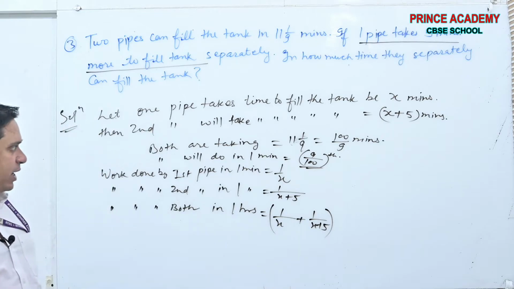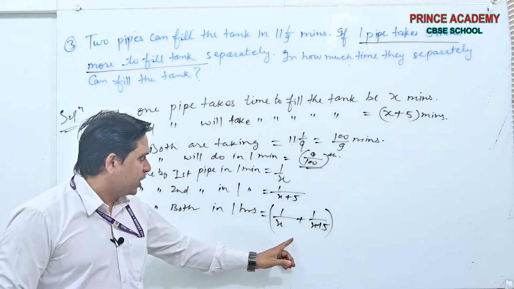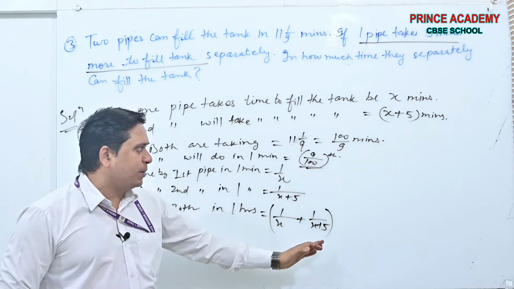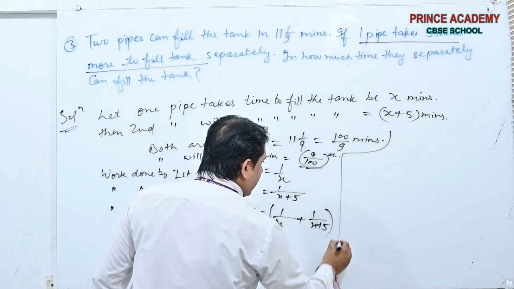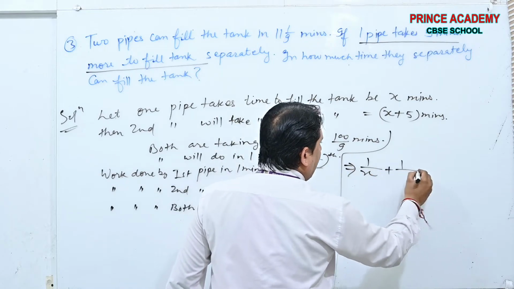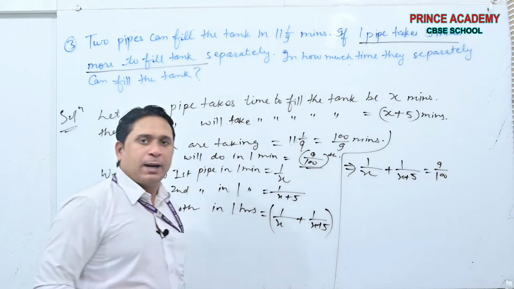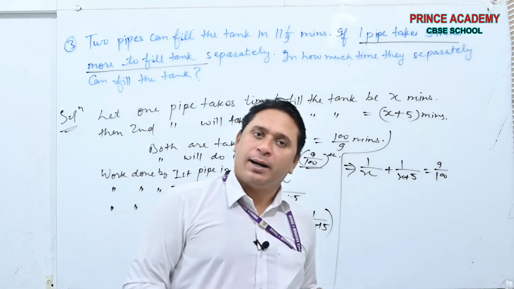9 by 100 of the work is done by both in 1 minute. This is the assumed condition. This is the actual condition. When actual and assumed are compared, you will get the equation. Now see, according to the given, 1 by X plus 1 by X plus 5 is 9 by 100.